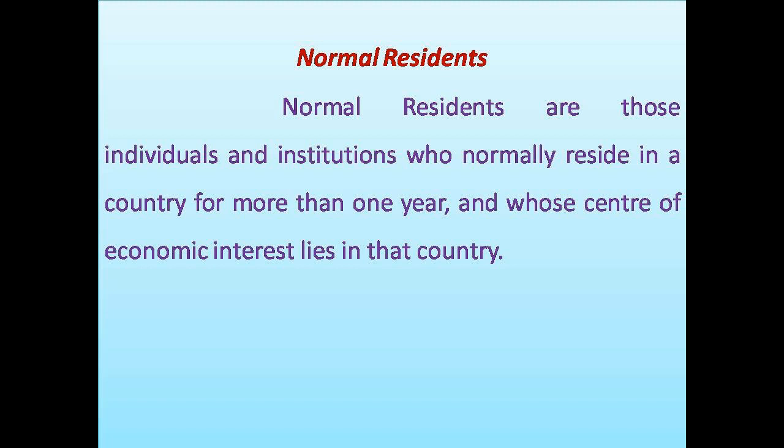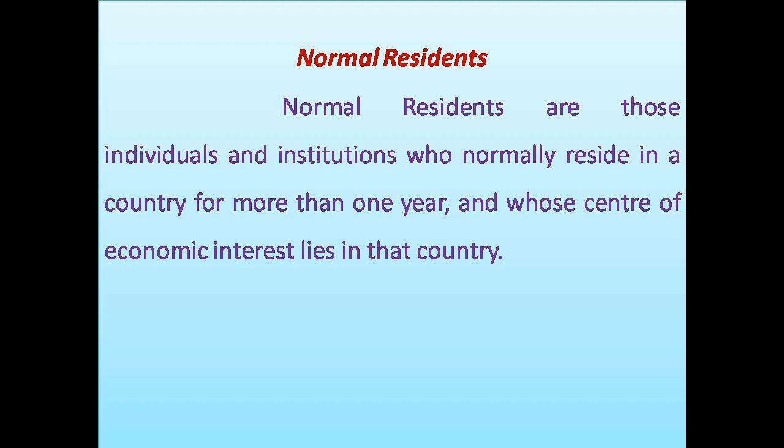Institutions and individuals who normally reside in a country for more than 1 year and whose center of economic interest lies in that country. So that person or that institution should have been living in that country for more than 1 year, and their center of economic interest should lie in that country. What do you mean by center of economic interest?